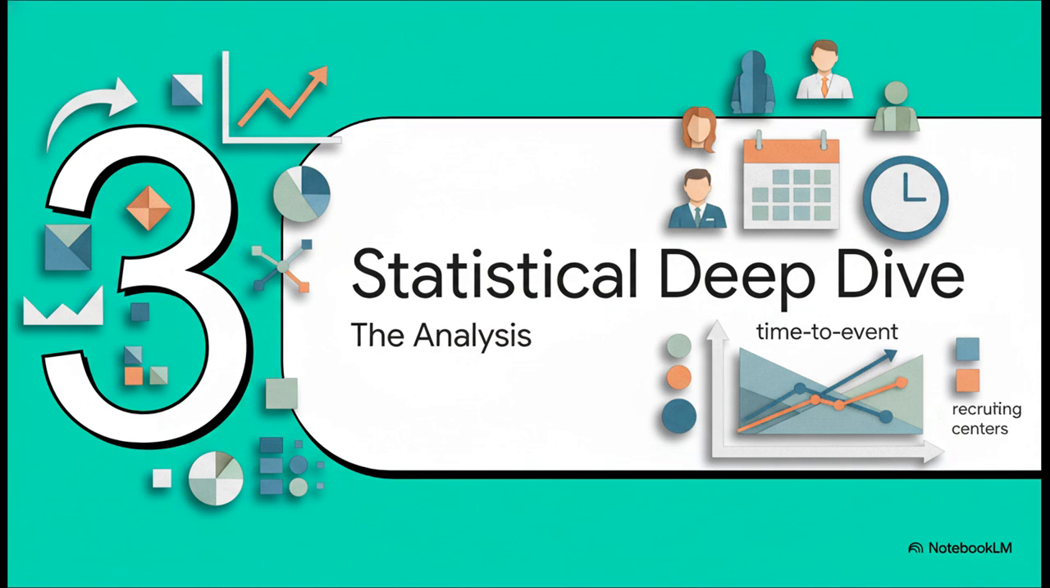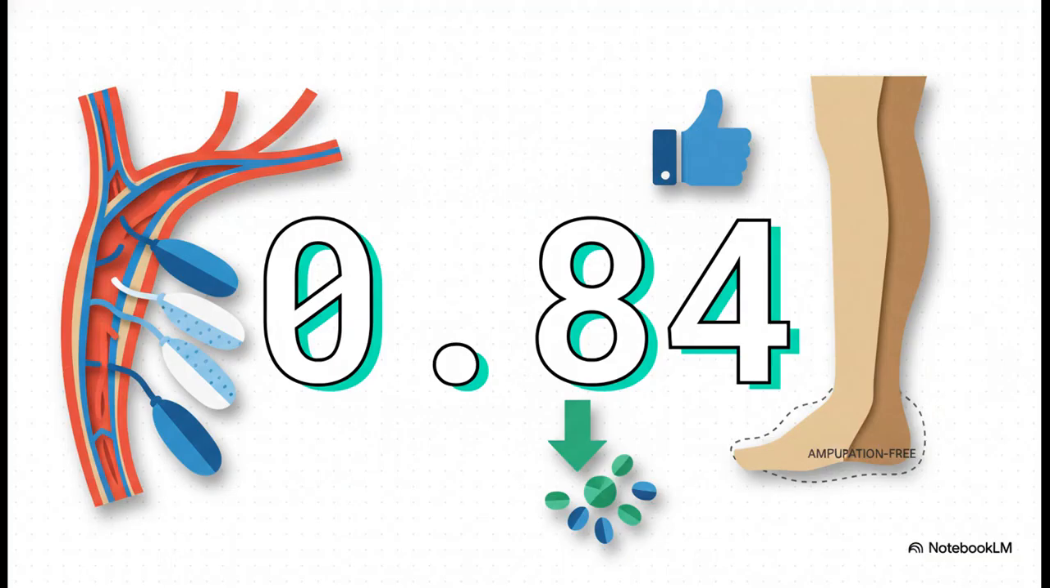Okay, let's get into the statistical analysis. For the primary outcome, amputation-free survival, they used a time-to-event model, specifically a Cox proportional hazards model, and they correctly adjusted for those minimization variables and for the different centers. So let's look at the first key number.